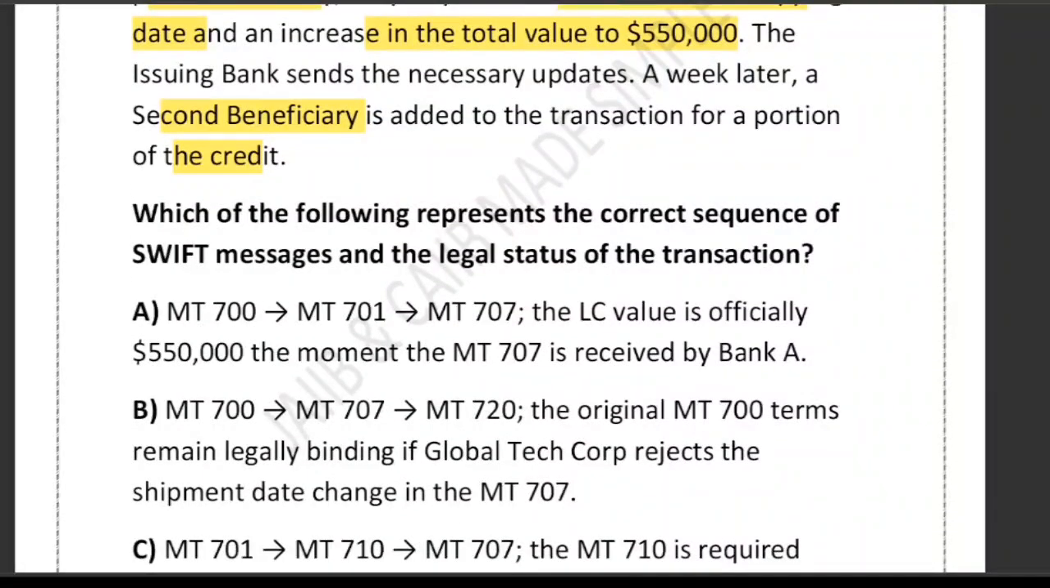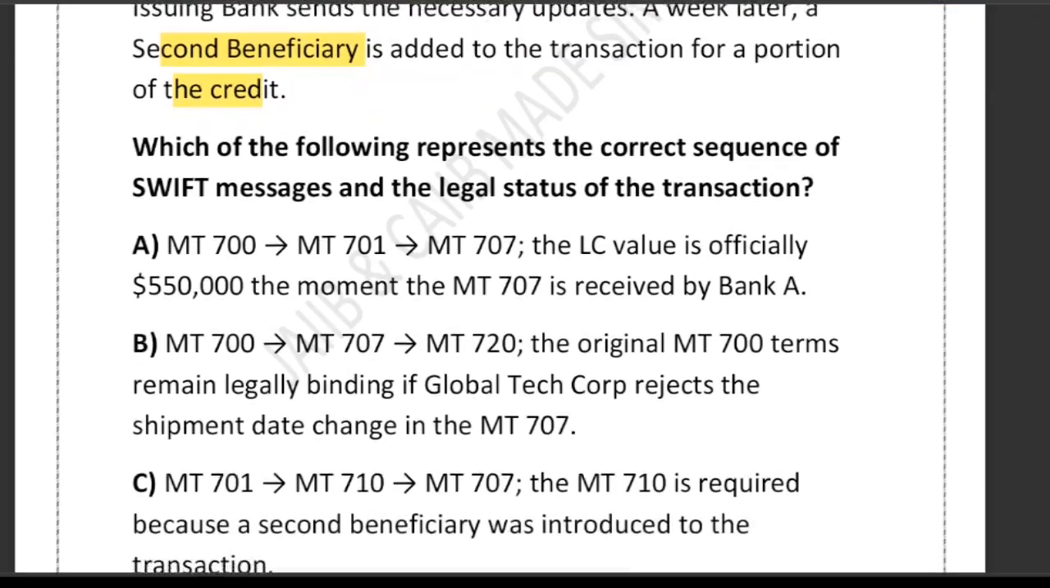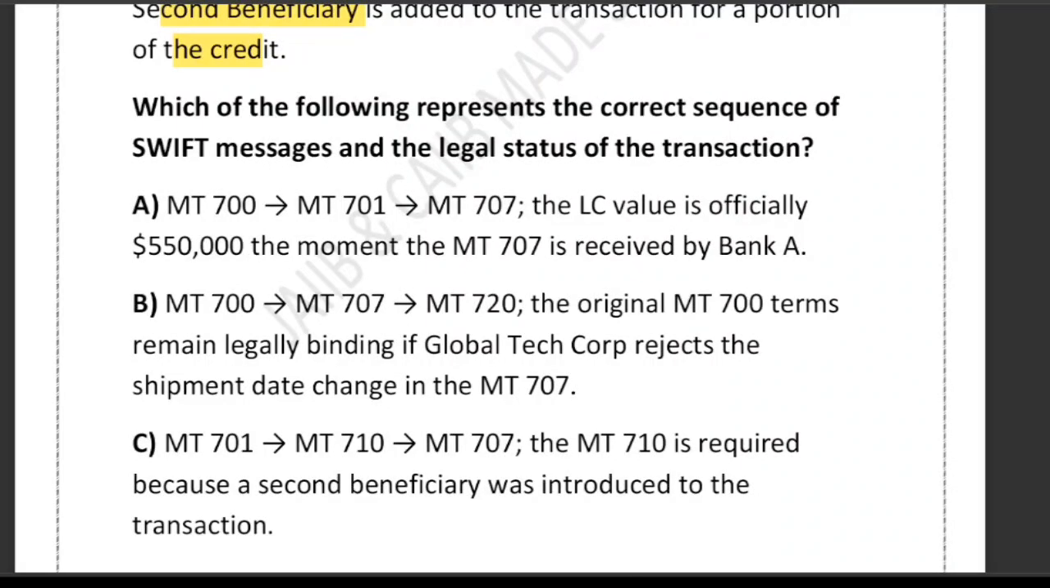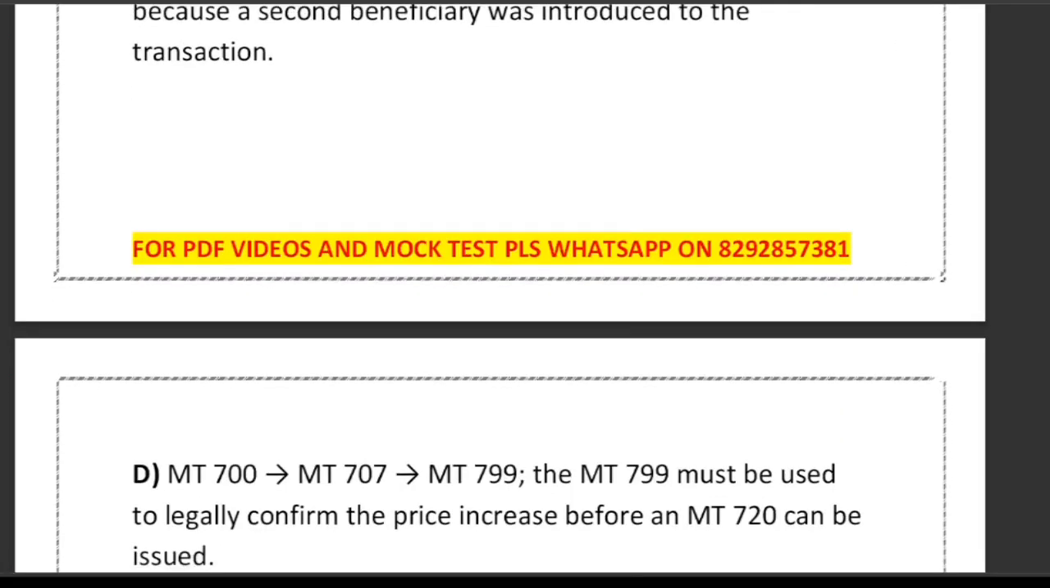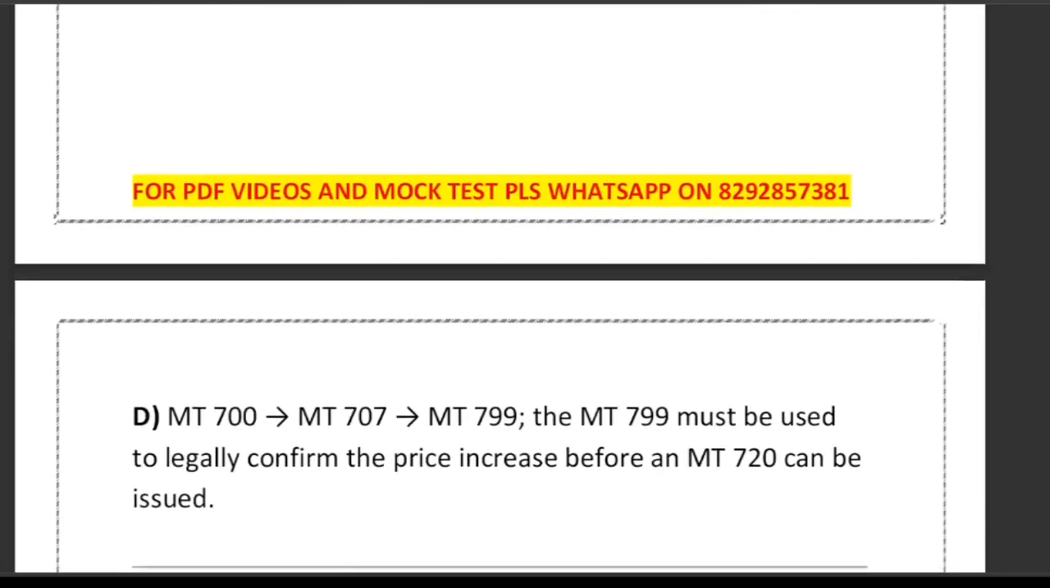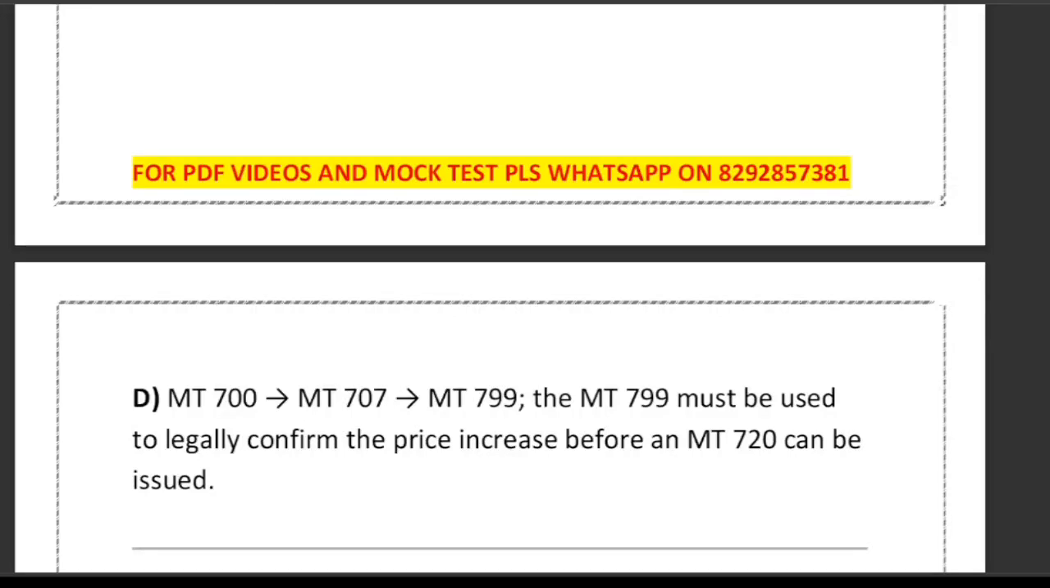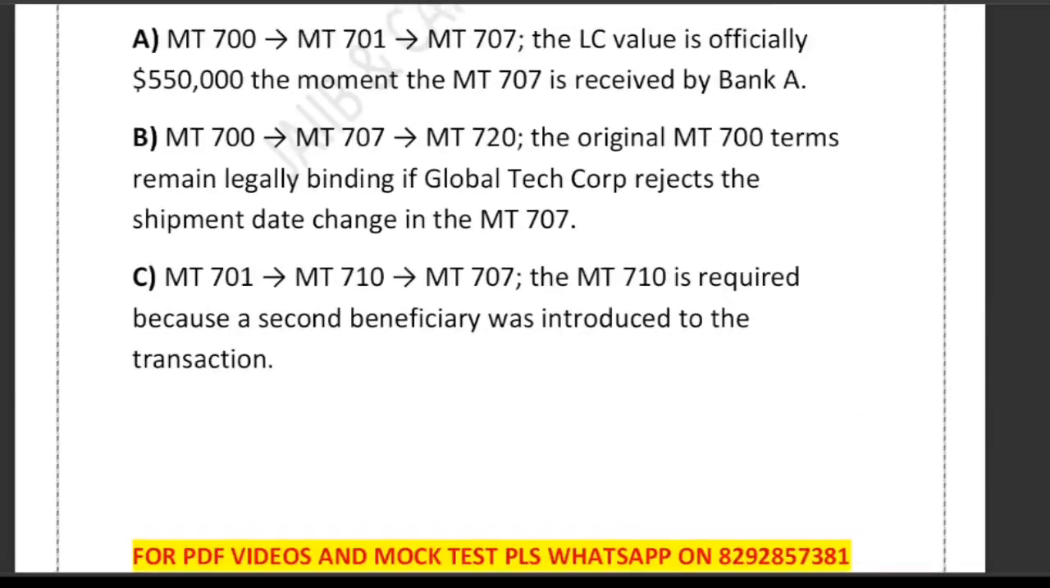Option A: first MT700, then MT701, then MT707, and the LC value is officially $5,50,000 at the moment MT707 is received by bank A. Option B: first MT700, MT707, MT720, and the original MT700 terms remain legally binding if Global Tech Corp rejects the shipment date change in the MT707. Option C: MT701, MT710, MT707, and MT710 is required because a second beneficiary was introduced to the transaction. And option D says MT700, MT707, MT799, and MT799 must be used to legally confirm the price increase before MT720 can be issued. So these are the four options that they have given you.